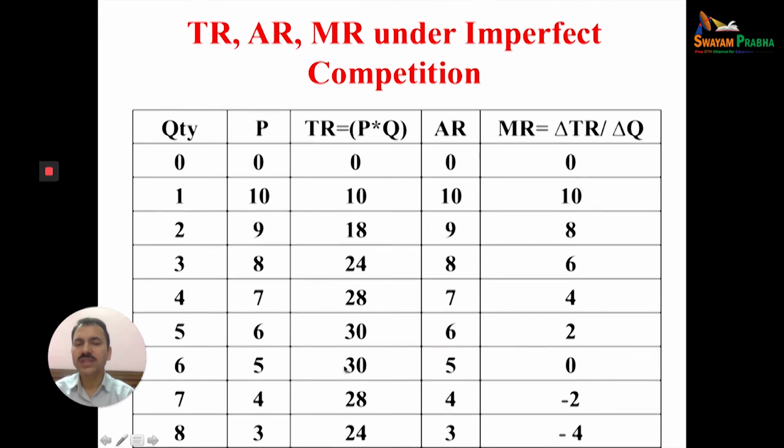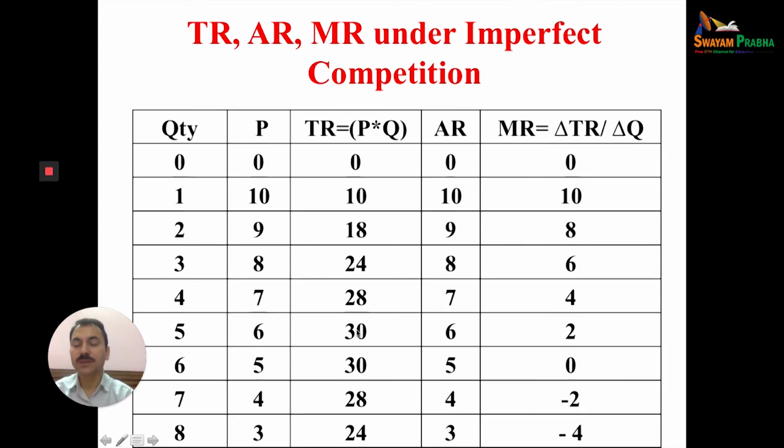When total revenue is maximum, marginal revenue will be zero. When total revenue starts decreasing, marginal revenue will be negative. When total revenue is increasing, marginal revenue will be positive.